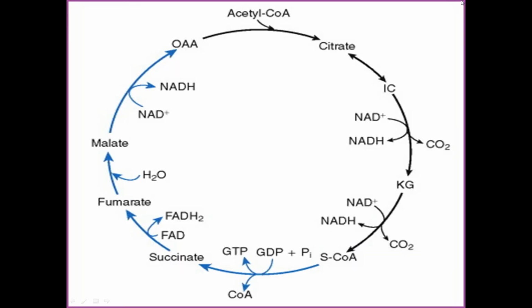So here we see the Krebs cycle after pyruvate. Pyruvate enters into the mitochondria and by decarboxylation loses one carbon atom and turns to acetate.